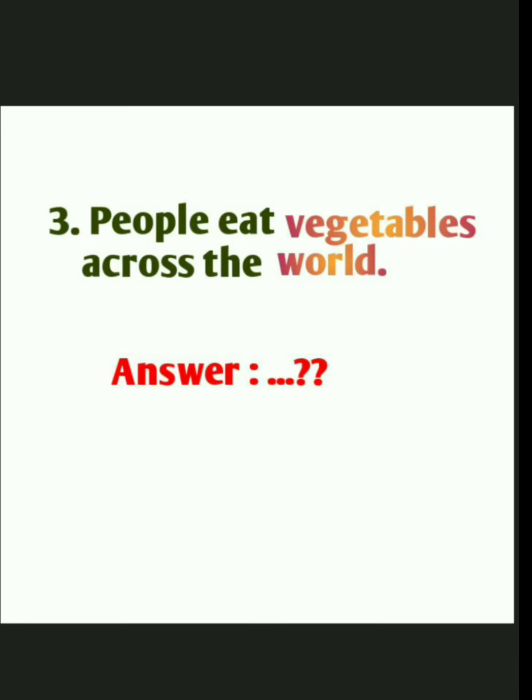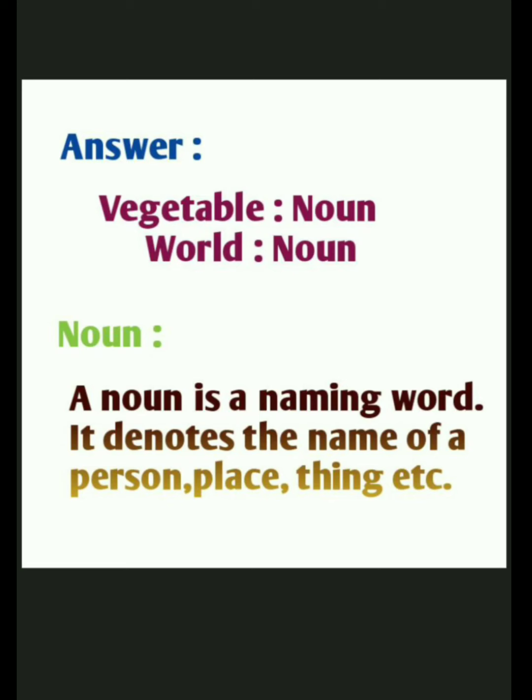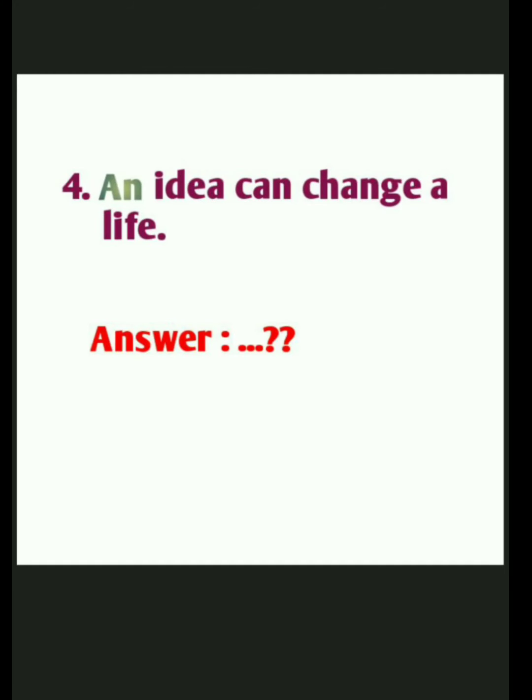Vegetables is a thing, world is a place. So guess the answer. Vegetable is a noun, world is also a noun. So a noun is nothing but a naming word which will usually indicate name, place, animal, thing, quality or a feeling.